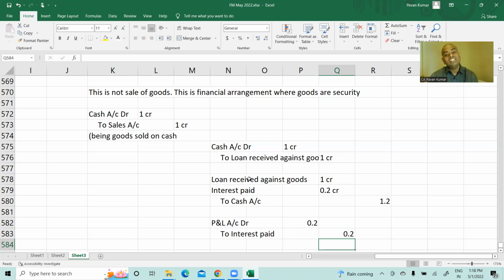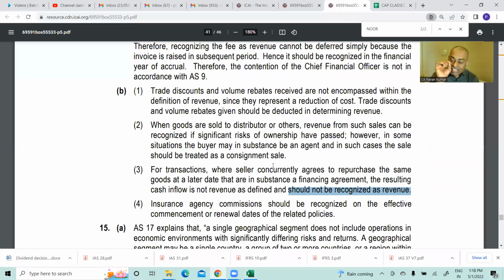Yes, sir. Now imagine if the student is reading without a lecturer. Say Sandeep opened this RTP 2 days before the exam. You will use all the beautiful abuses from Malayalam, that my lecturer did not tell this, these are not there in the standard. What will your lecturer tell? Whether you scold ICAI or whether you scold your lecturer, these are not there in the textbook. So repurchase agreements are finance arrangements. There is no revenue recognition.